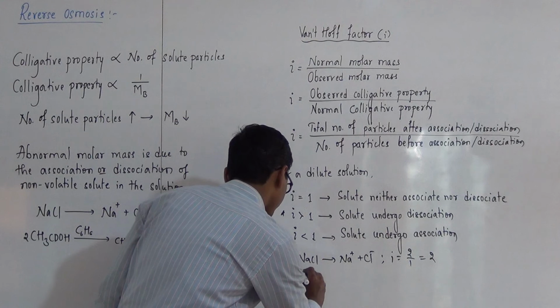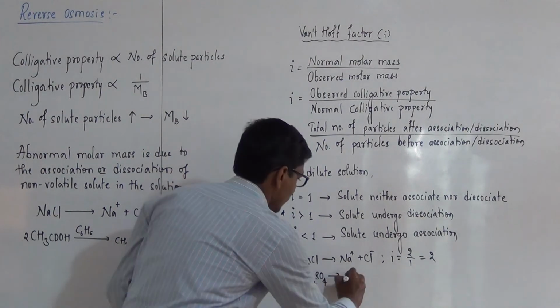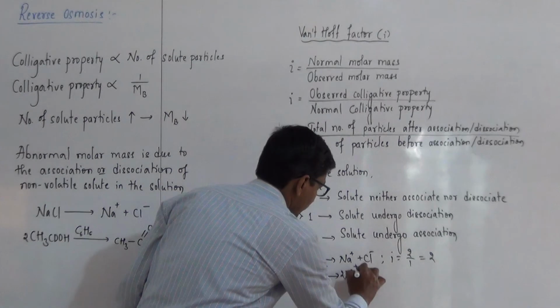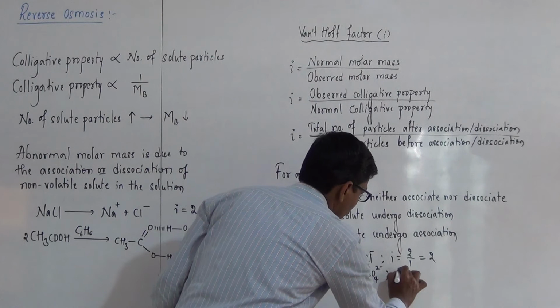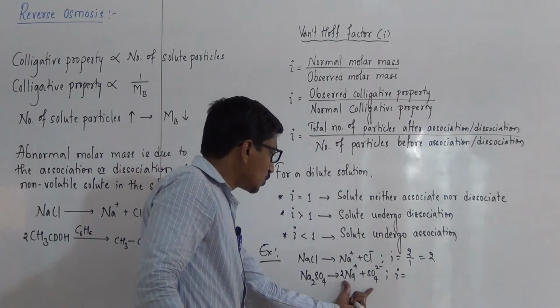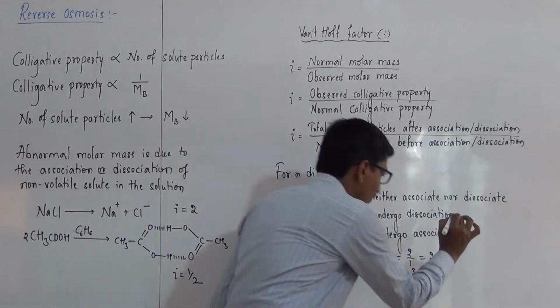Then Na2SO4, 2Na+ and SO4 2-, after dissociation total number of particles are 3, before is 1 and van't Hoff factor is 3.